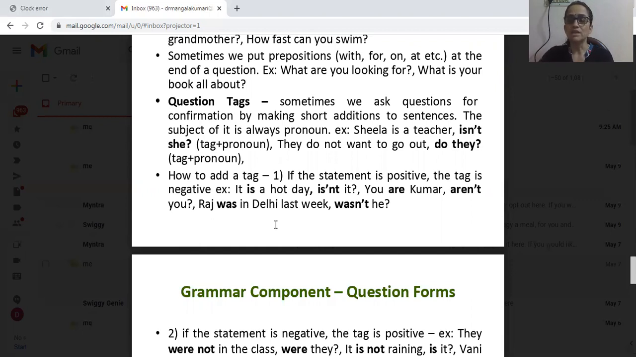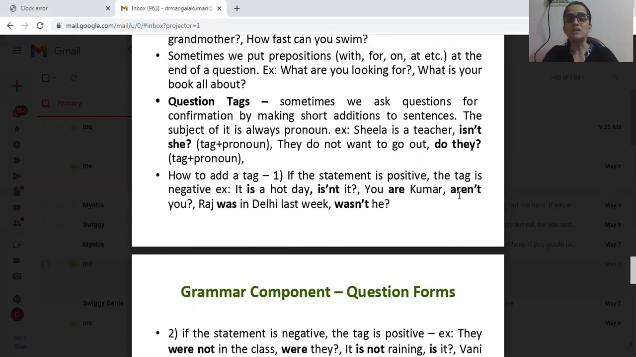We are going to the third form, that is question tags. Which are these question tags? What are these? Let us see the definition of question tags. Sometimes we ask questions for confirmation, okay, by making short additions to the sentences. Here the subject of it is always a pronoun. Example: Sheila is a teacher, isn't she? Okay, so these are known as question tags. Look at the tag. Isn't she is a tag, and the pattern here is tag plus pronoun.